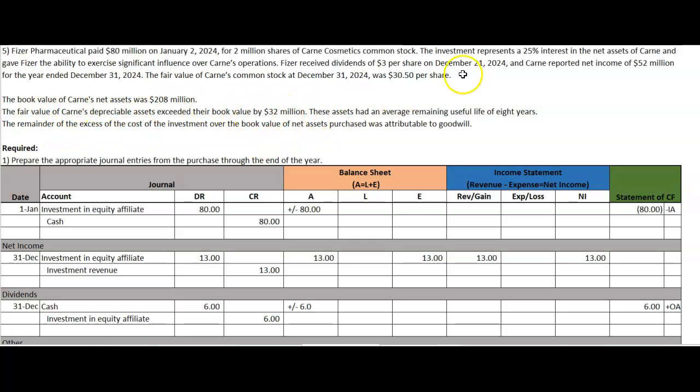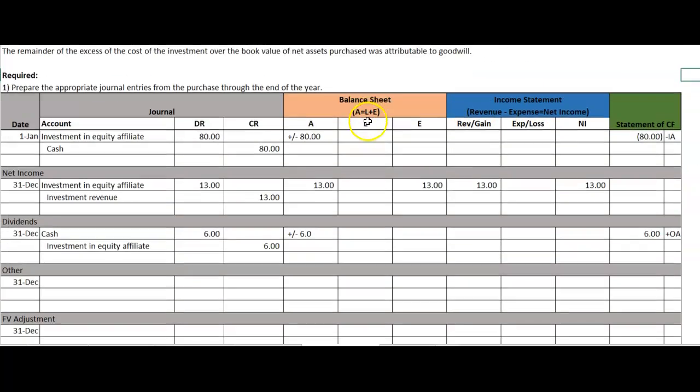So we're going to take that 32, we're going to multiply that by 25%. So 32 times 25% gives us 8. So of that 32, we would have an impact of 8 because we only own 25% in theory of the assets. And we're going to divide that across 8 years. So we're going to take that 8, we're going to divide it across 8, which is pretty easy to do, and you would get 1. So you would have additional depreciation expense of 1 every single year.